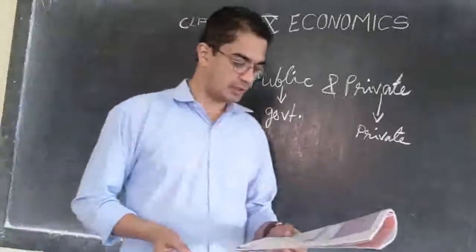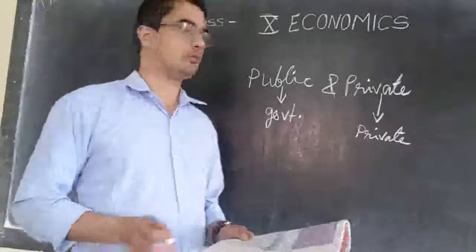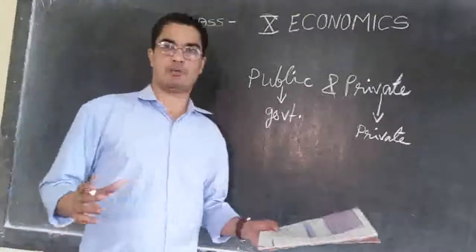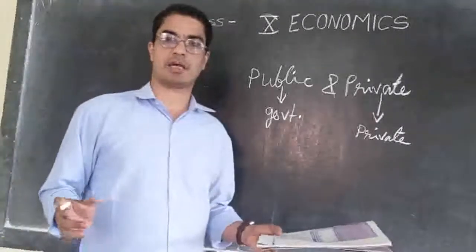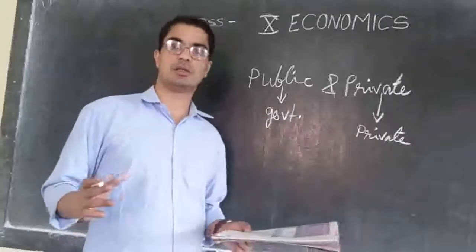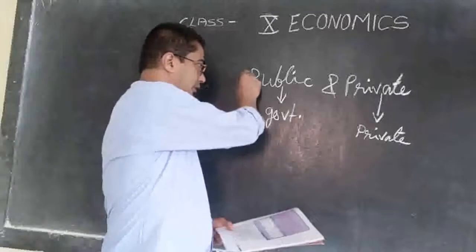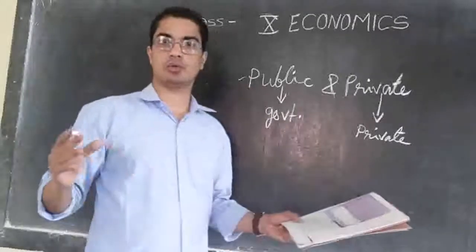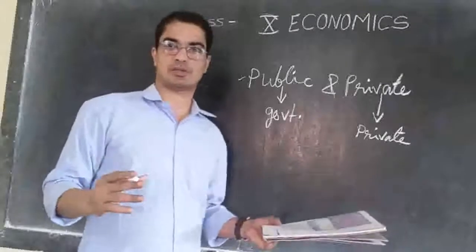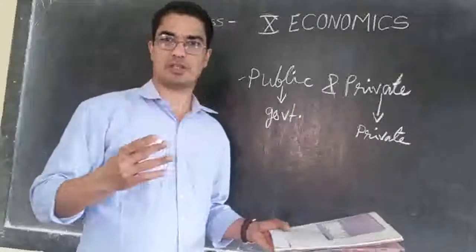So we divide them based on the ownership, and we know most of the big establishments like railways, roads, all those things are owned by the government, because it needs such a huge amount to start a railway or construct roads throughout the country.